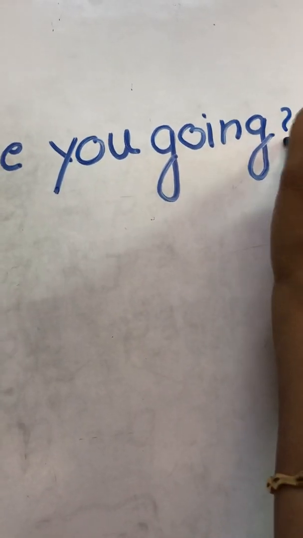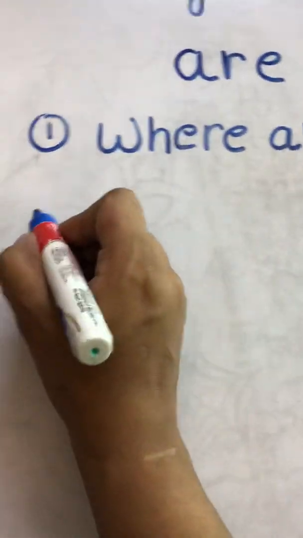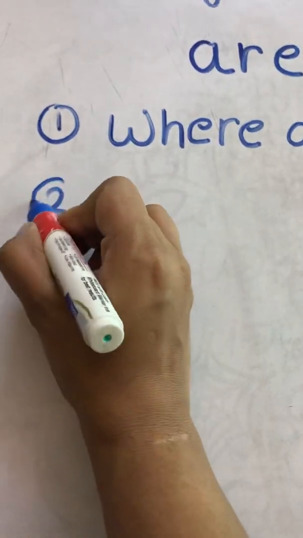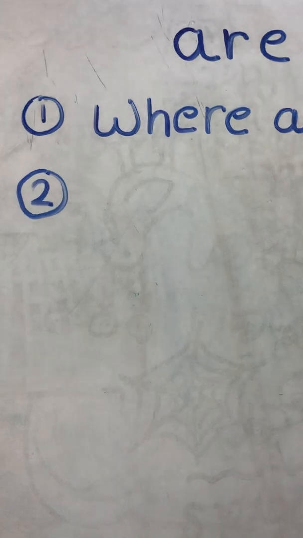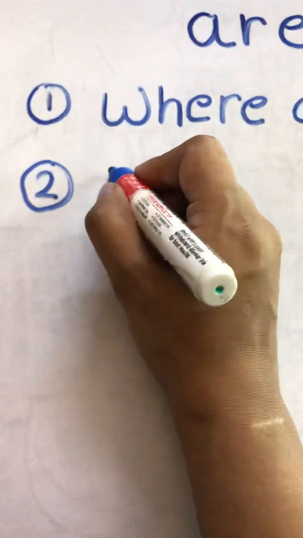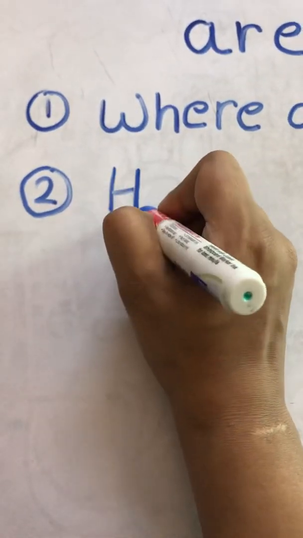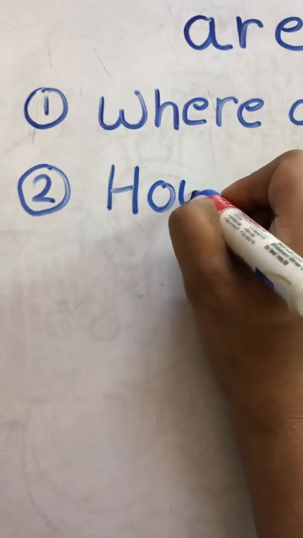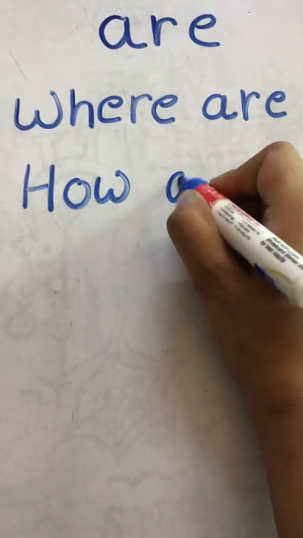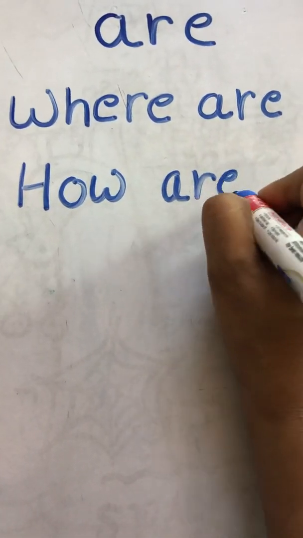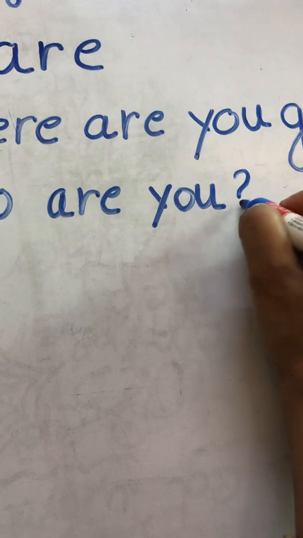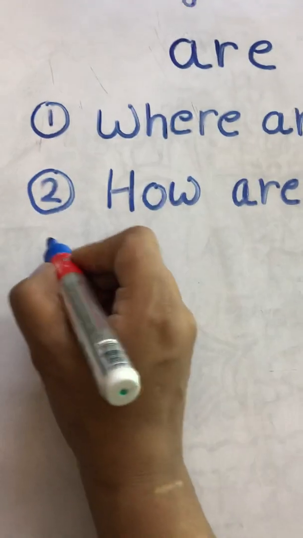Okay, so this is a question, so I am putting a question mark here. Number 2 is: How are you? Again I'm asking a question, so I'm putting a question mark here.